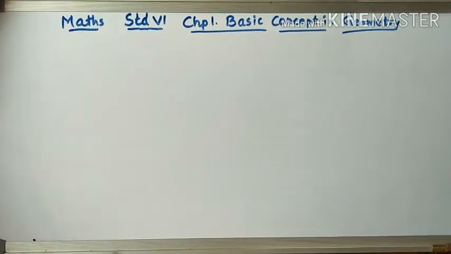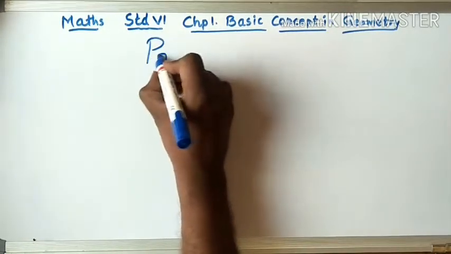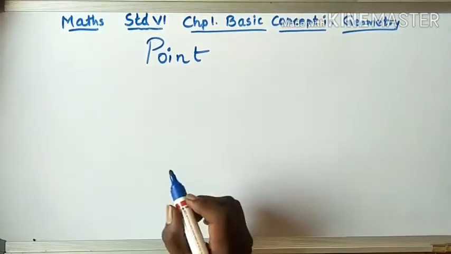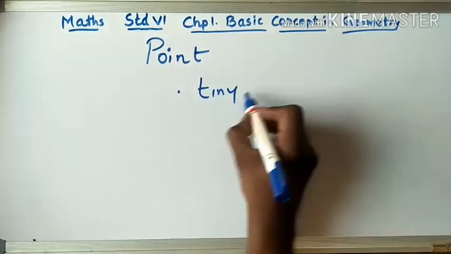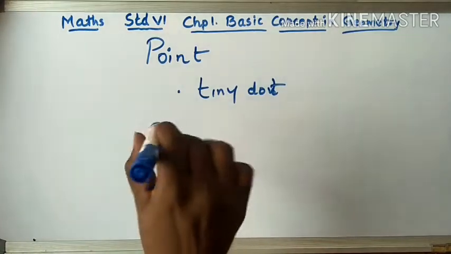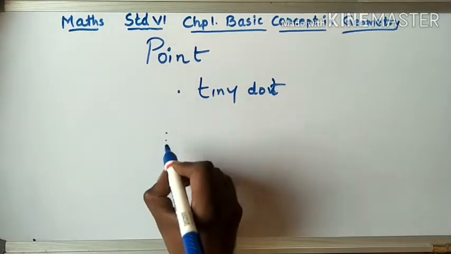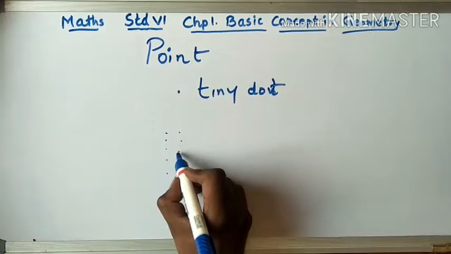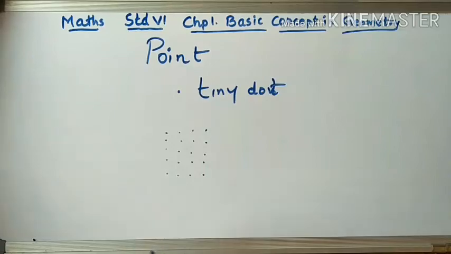Hi students, today I will be taking you maths for the 6th standard, chapter 1, basic concept in geometry. Now in this geometry, the first thing which you want to learn is a point. What is a point? A point is nothing but a tiny dot. We can use a pen or a sharp pencil to make a dot. For Rangoli, you put a dot in this way and you draw a Rangoli. So this is called a point.